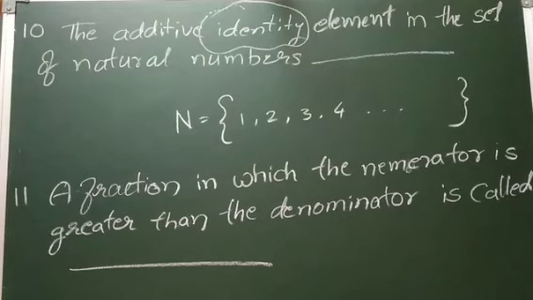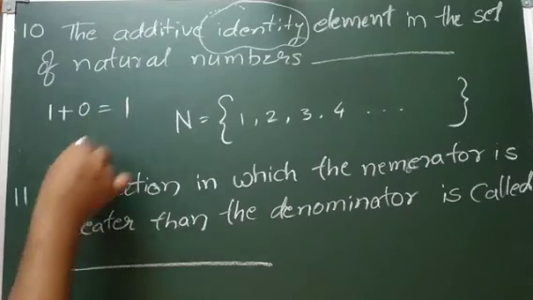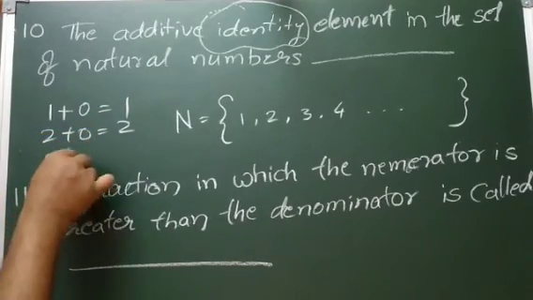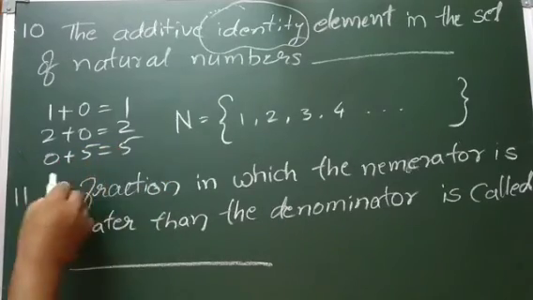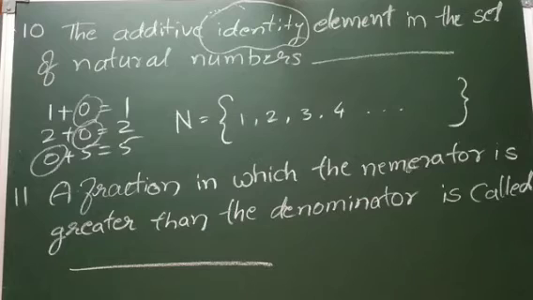As like, any number is there here. Generally, suppose 1 plus 0 will become 1, 2 plus 0 will become 2, 0 plus 5 becomes 5. Means here the 0 is called the additive identity element. But in the natural numbers, 0 does not exist. In the natural numbers, 0 is not there.